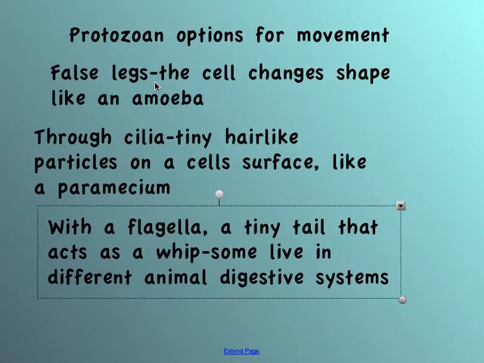Some protozoans move with a tail. They have a big long tail at the end that moves back and forth and helps propel the protozoan, or the protist, back and forth. It'll move kind of like a whip. And some of these types of protozoans live in different animals' digestive systems.